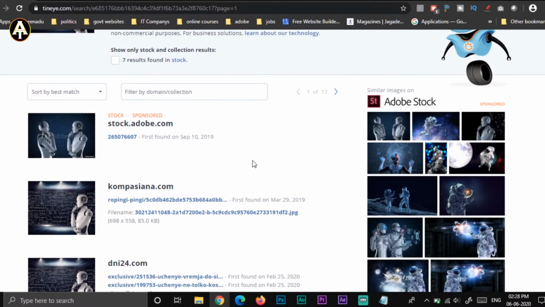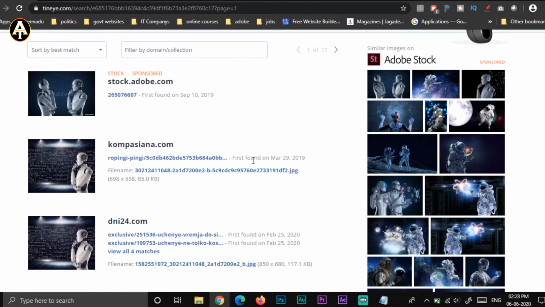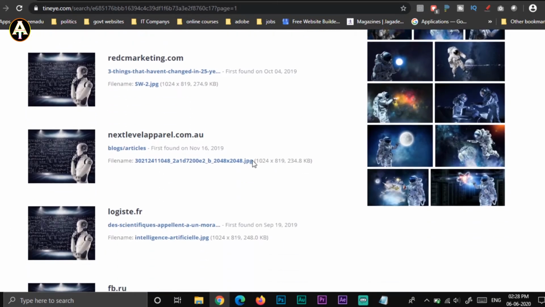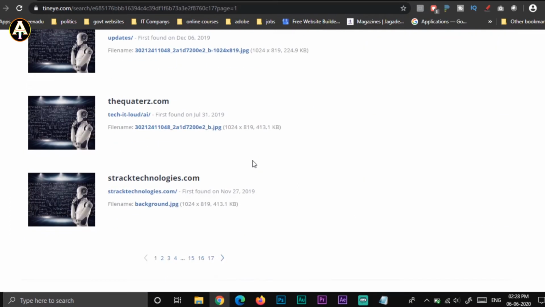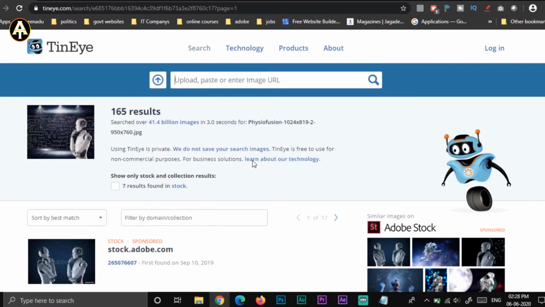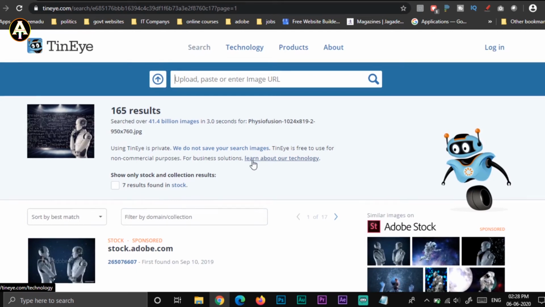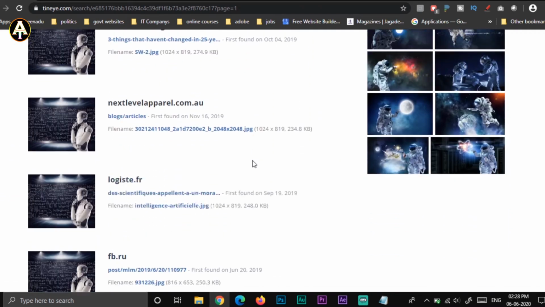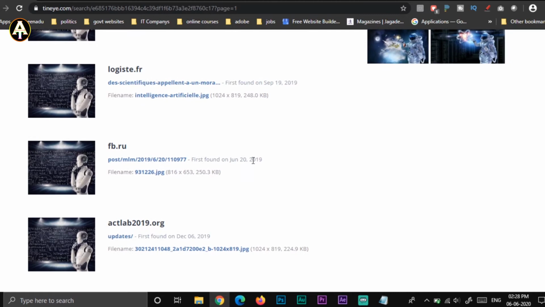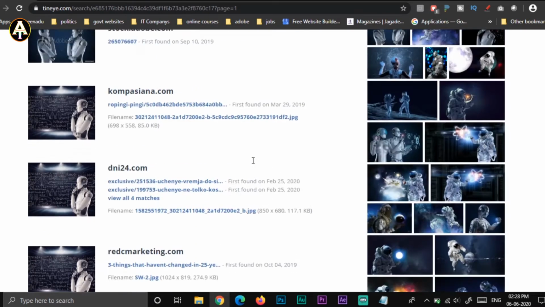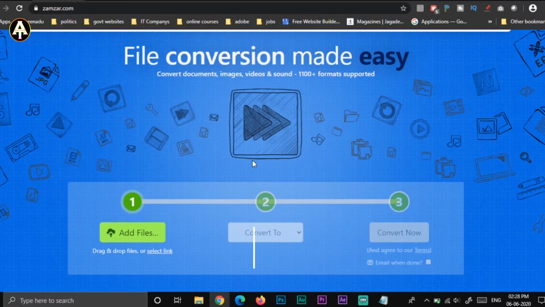For example, you can see it has been uploaded onto stock.adobe.com and some other websites. So this image is found in all these websites that you are seeing on the screen right now. If you want to know from which website I downloaded a particular image, then you can use this tineye.com website. And the second website in the list is jamjar.com.